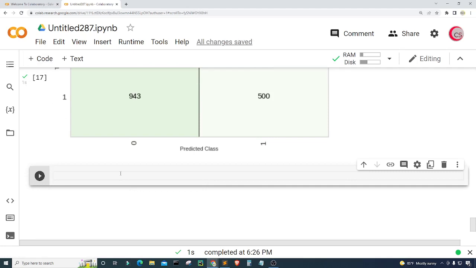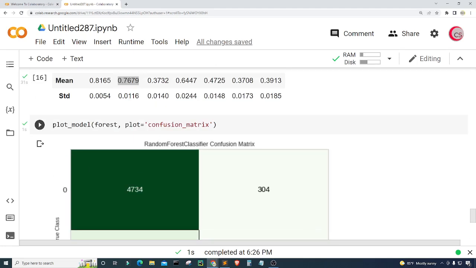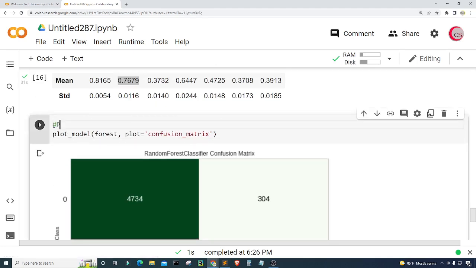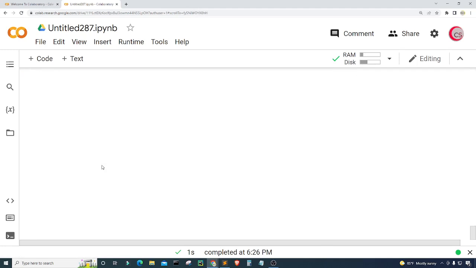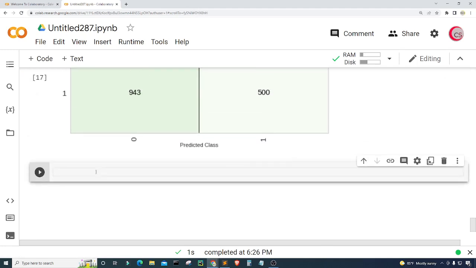All right, let's create a new cell and plot something else. Here we plotted the confusion matrix. Next, let's plot the feature importance.